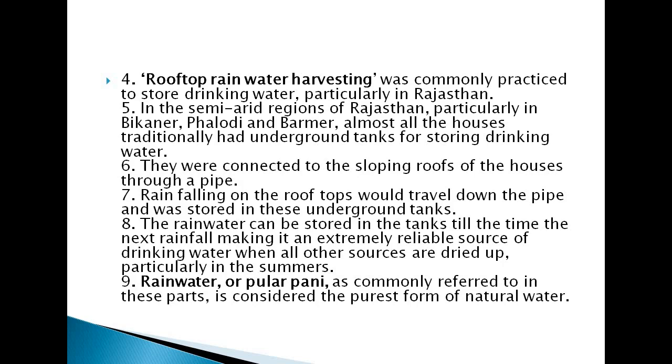This rainwater can be stored in the tanks till the time of the next rainfall, making it an extremely reliable source of drinking water when all other sources are dried up, particularly in the summer.